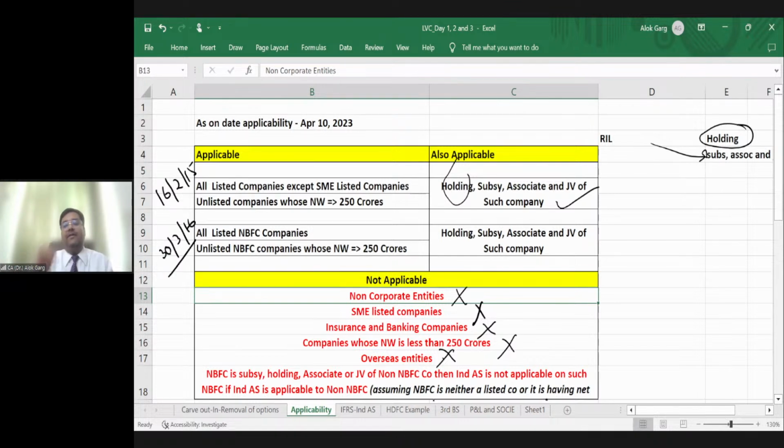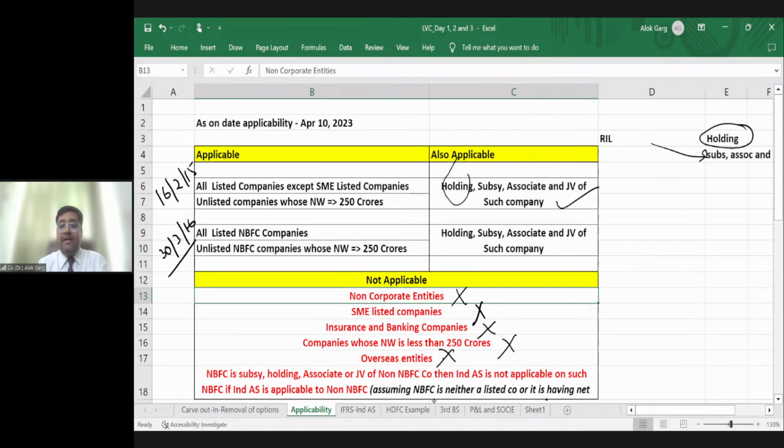migrated to accounting standards. Likewise, today if Reliance is preparing its financial statements as per Ind AS, Reliance will prepare standalone as well as consolidated accounts. So for the consolidation of Reliance, these foreign subsidiaries' financial statements need to be migrated to Ind AS. Otherwise, consolidation will not happen. Earlier, those financial statements were migrated to AS. Now they are required to be migrated to Ind AS.